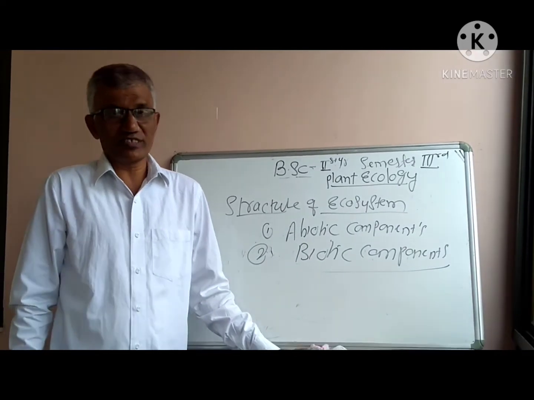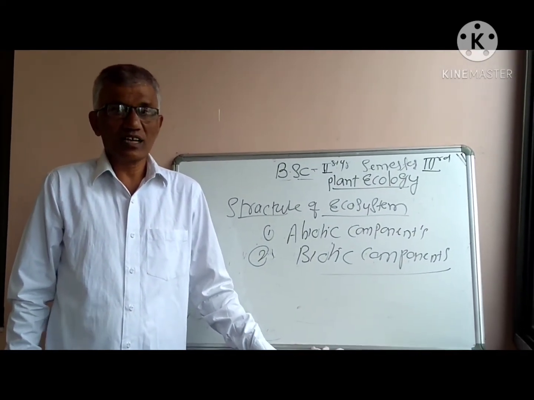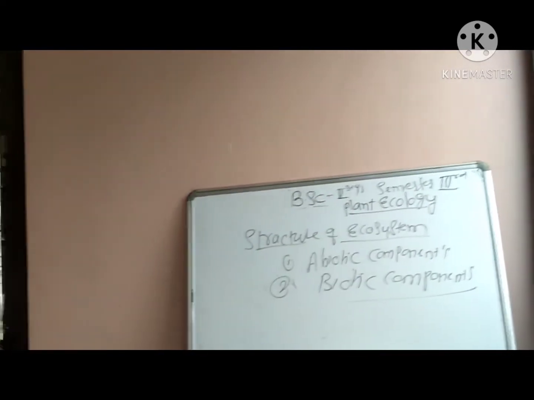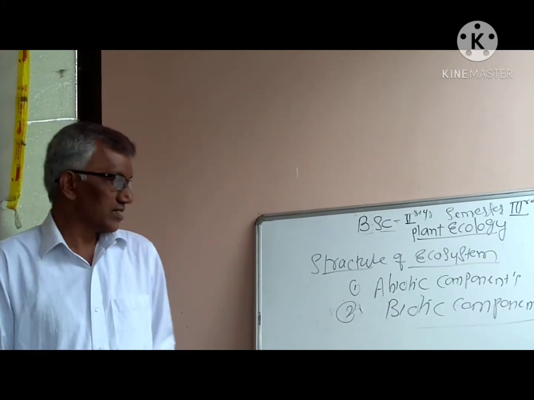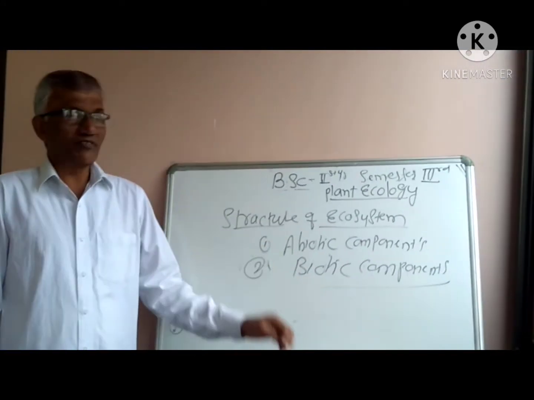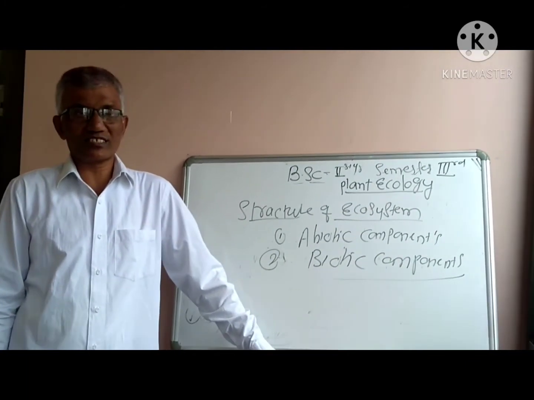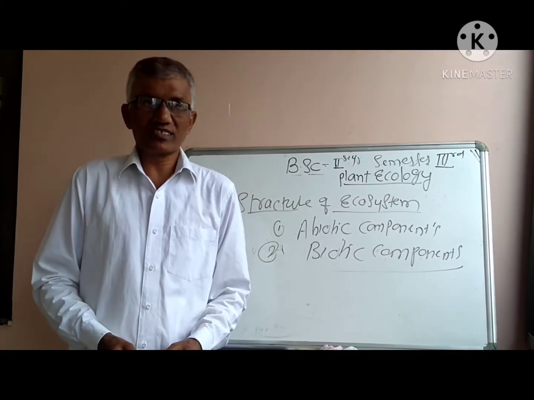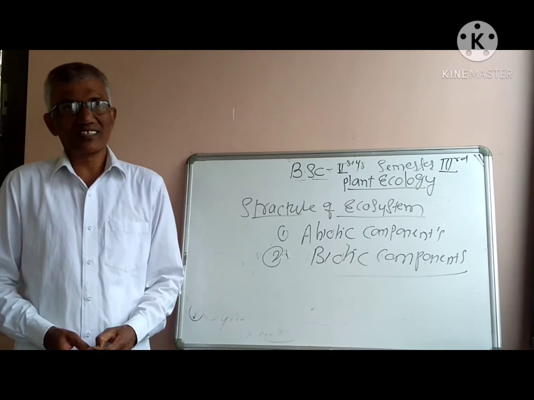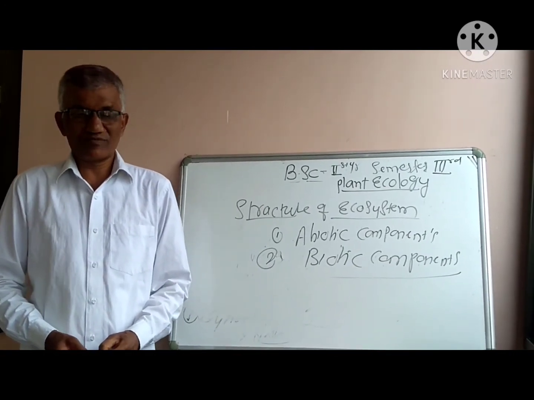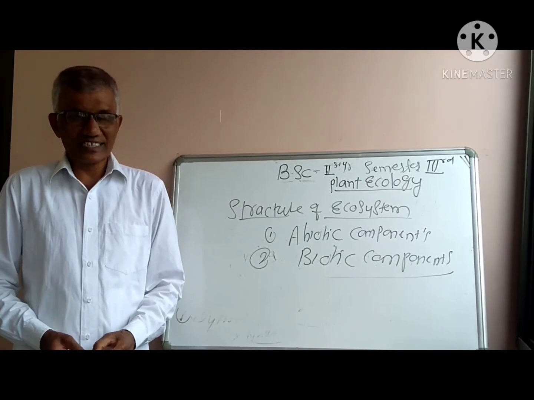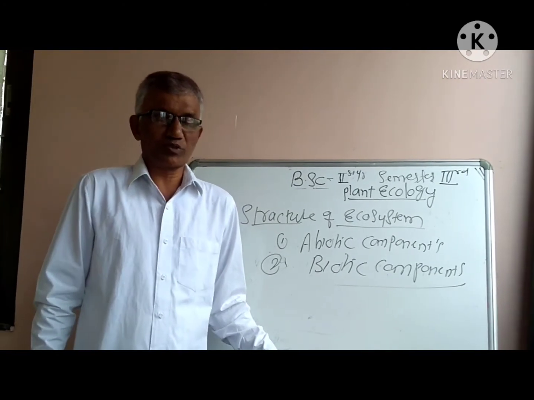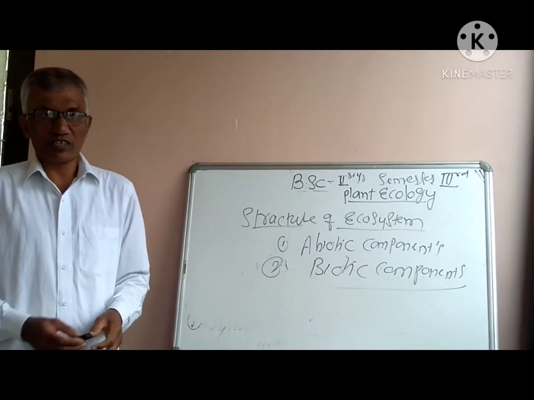While discussing the biotic components, every living unit or every living thing in an ecosystem, every living component in a particular ecosystem acts as a biotic component. So these biotic components include plants, animals and microorganisms. Plants, animals, insects, microorganisms. Each and every living component of a particular ecosystem comes under biotic components.